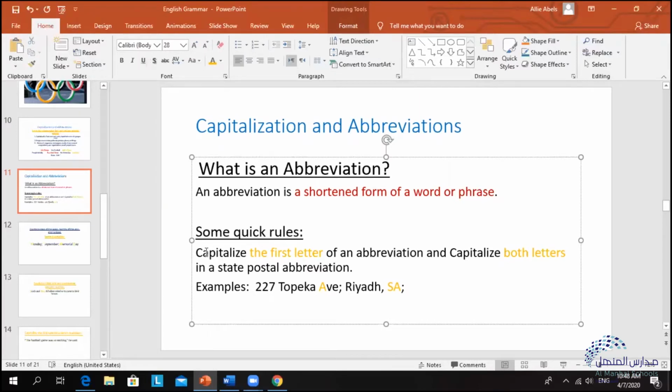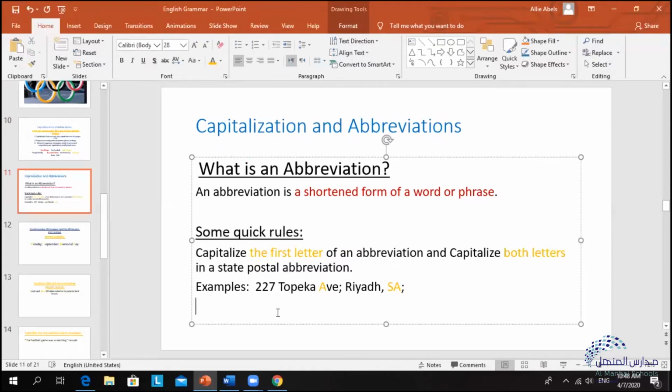Here it is stated: capitalize the first letter of an abbreviation and capitalize both letters in a state postal abbreviation. Okay, so remember, an abbreviation is basically a shortened form of a word or phrase.